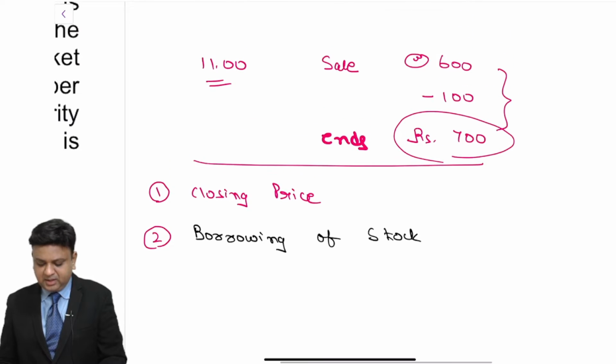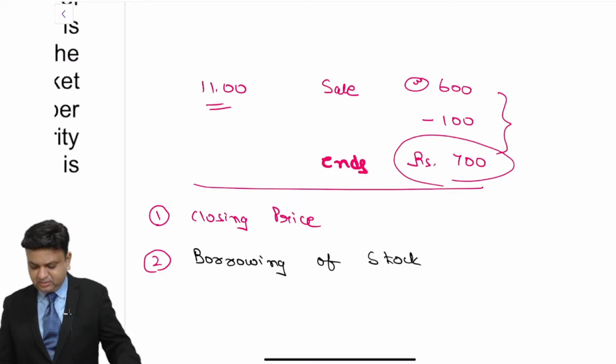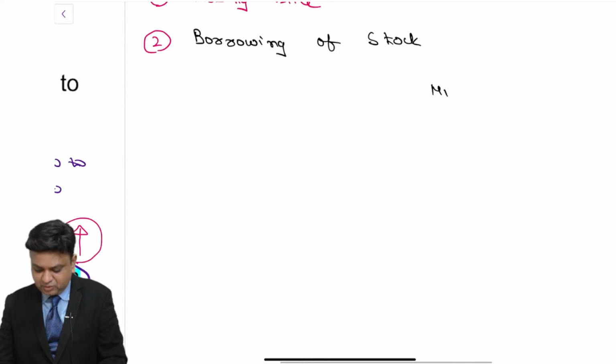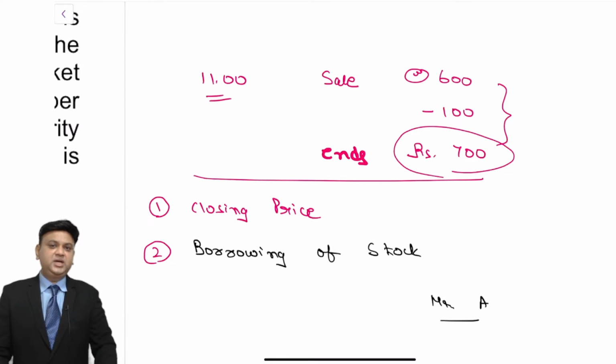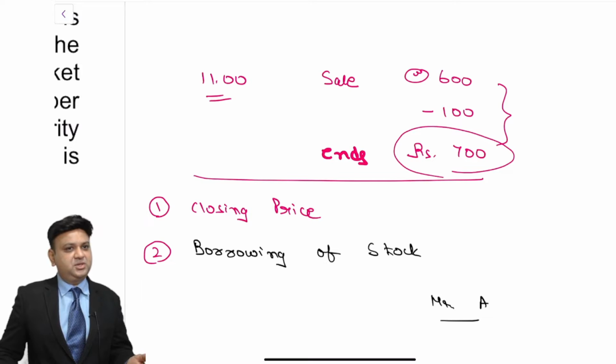You can register in stock exchange that I want to borrow security. So let us say that there is a person called Mr. A and he is ready to lend security. Because Mr. A is an investor who has made investment in the stock for a very long period of time, and in no case he has an intention to sell the security in the short period of time, whatever may be the price fluctuation.